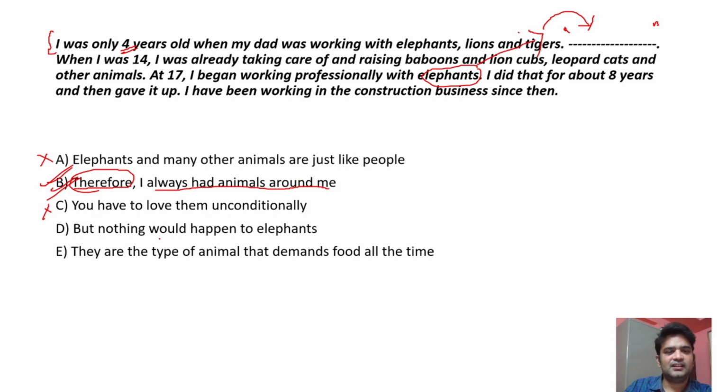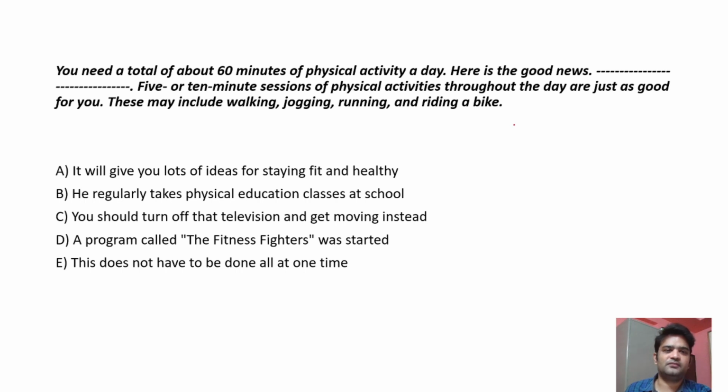Comes somewhere else. Again, elephants. Nothing to do with elephants here. They're the type of animal, they demand food all the time. He's talking about some animal specifically. We don't want specific, we want where the sentence is missing, and that says from the time I was 4 years old, I've always been surrounded by animals, therefore I have always had animals around me. Okay, so let's move on to the next one.